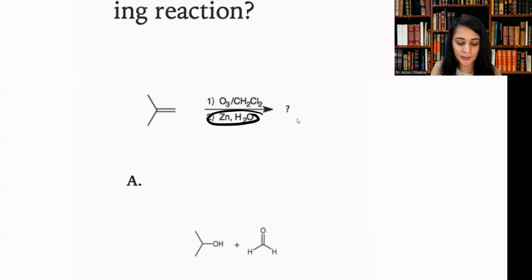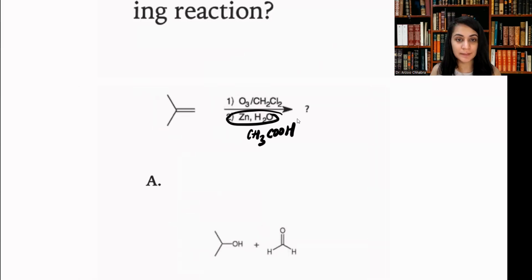Oxidizing conditions are if they add acetic acid, CH3COOH, which is oxidizing conditions. But right now they're just using reducing. If they have zinc, that's a metal, a good reducing agent. So it is under reducing conditions. So the reaction under reducing conditions is as follows: we break the double bond over here. Again, it's a fragmentation reaction.